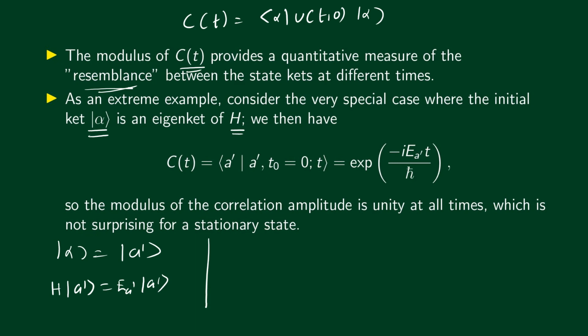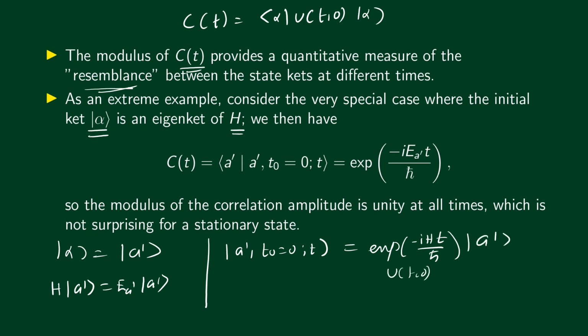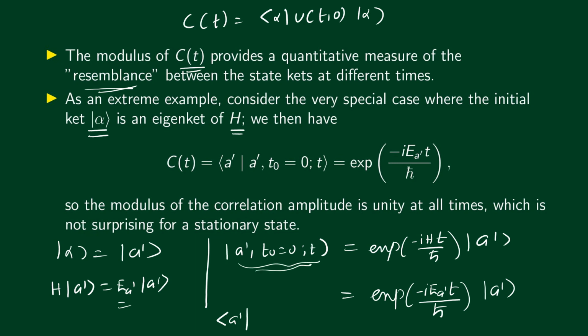Now this means that the state at a later time can be written as exponential of minus i H t divided by h bar acting on ket a prime, the initial state. This is U of t, 0. Since ket a prime is an eigenket of the Hamiltonian with the eigenvalue E a prime, we can write this as exponential of minus i E a prime t divided by h bar multiplied by ket a prime. Now if you calculate the correlation amplitude, it is bra a prime. This is the state at the later time. So we find the inner product between bra a prime and the state at a later time.